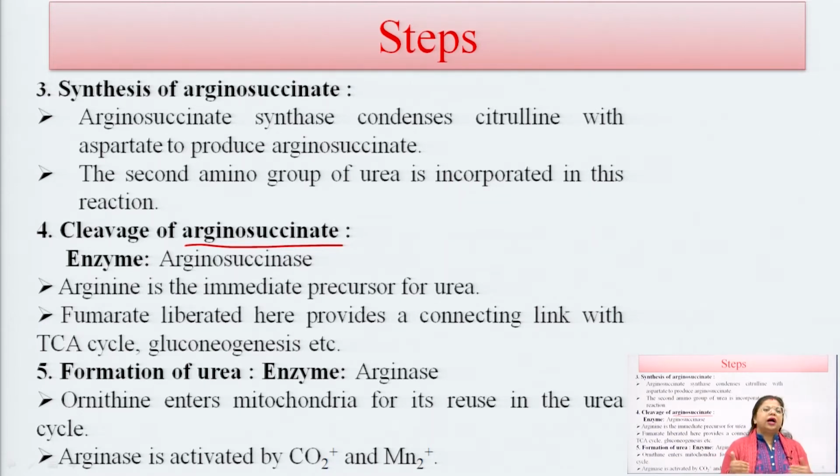So, this is a connecting link between the tricarboxylic acid cycle and gluconeogenesis. In gluconeogenesis, if you remember carbohydrate metabolism, it is the synthesis of glucose from non-carbohydrate compounds. There is no carbohydrate compound utilized here for the formation of glucose.